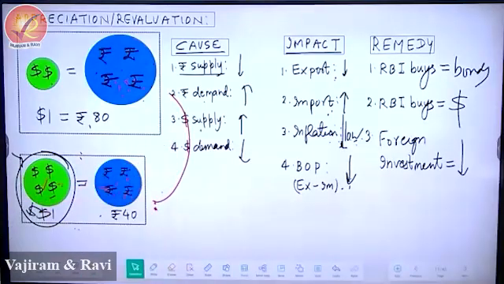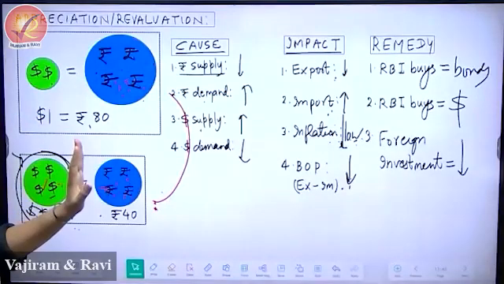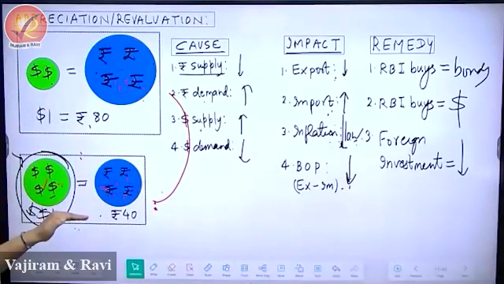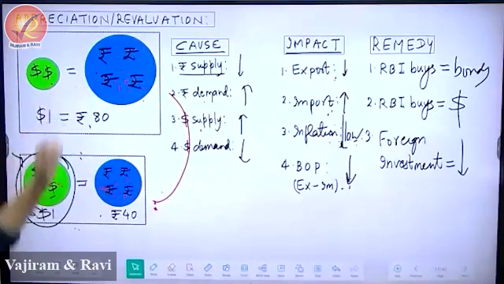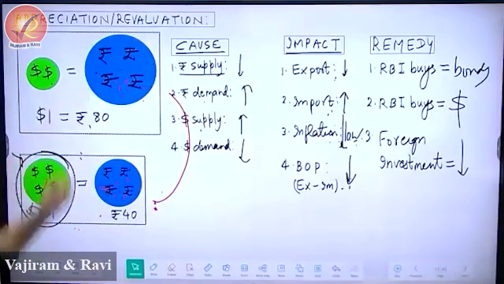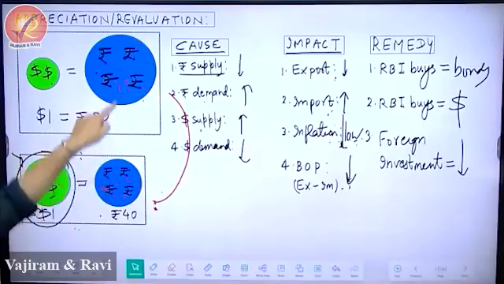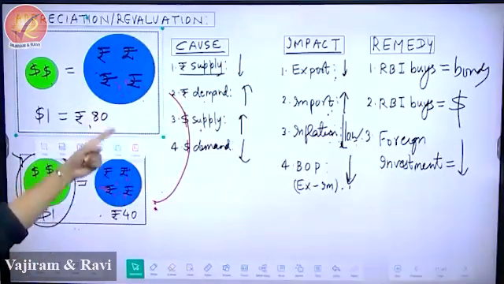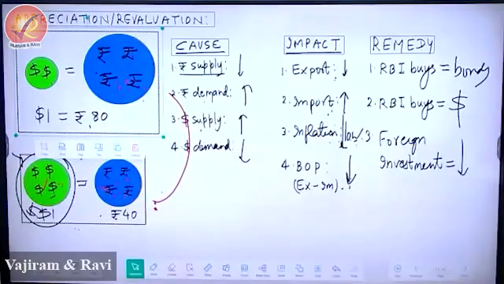And if somebody will ask you what is the remedy, to find the remedy you simply have to do the opposite of what led to this place, which means you have to go back from here to here. How do you go back? You see there is too much of rupee, there is less rupee. Increase the rupee, reach back.